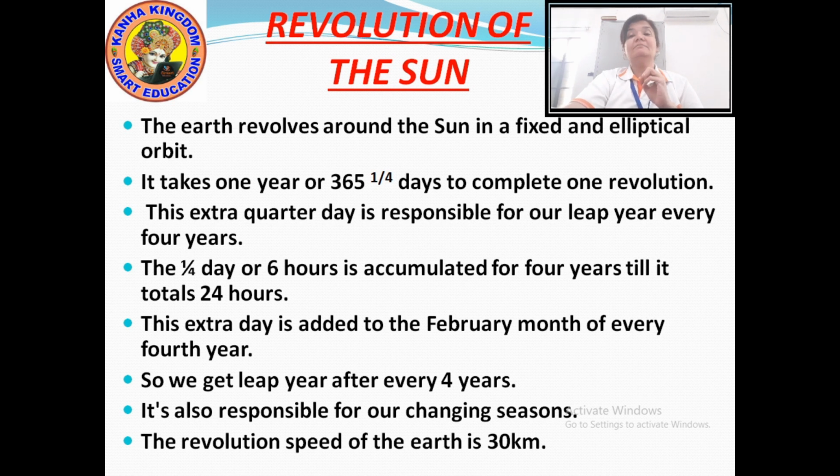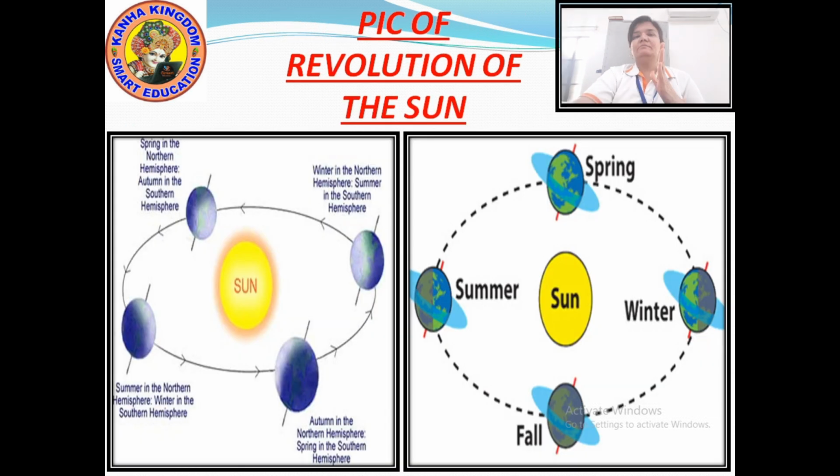Now let me show you a picture of the earth's revolution, which will help you understand the revolution more easily. Look at the picture. You can see how the earth rotates and revolves simultaneously, at the same time.